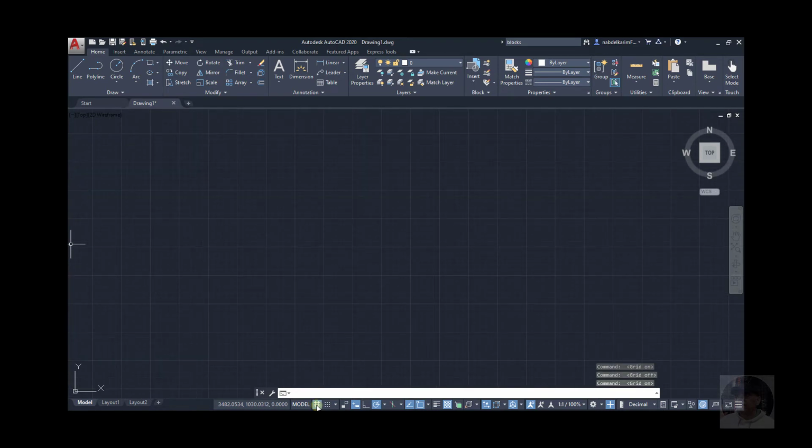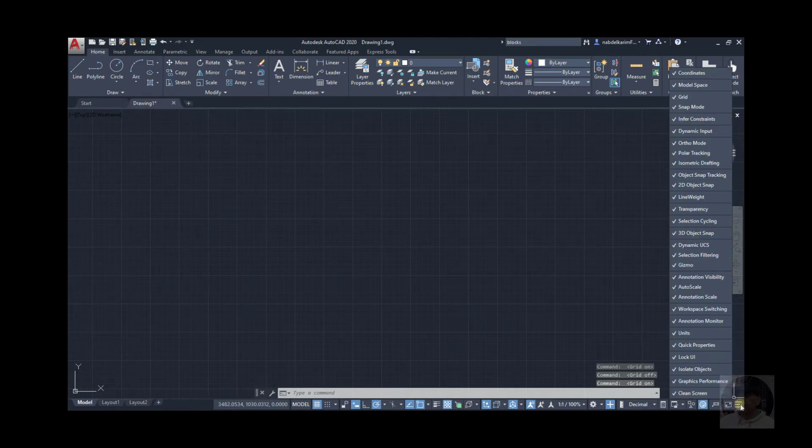Okay, when it's off, it's not blue. When it's on, it's in blue. And this display or the grid icon can be displayed or hidden from here, from the customization menu.